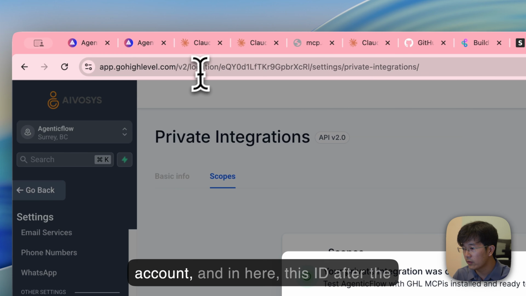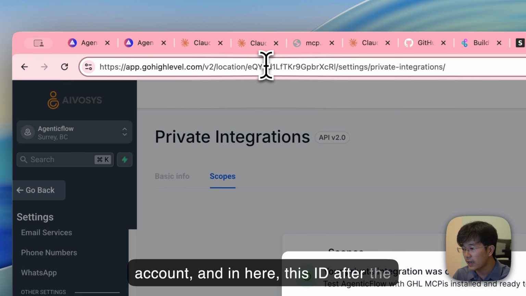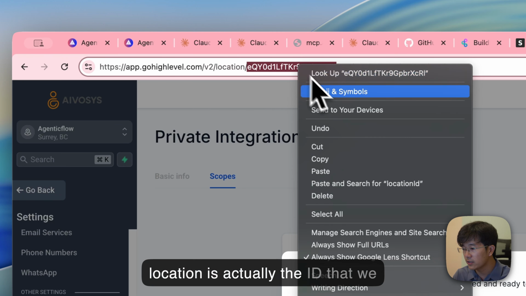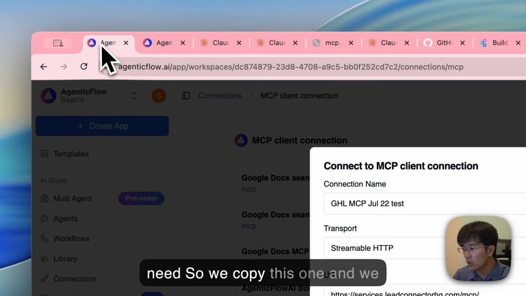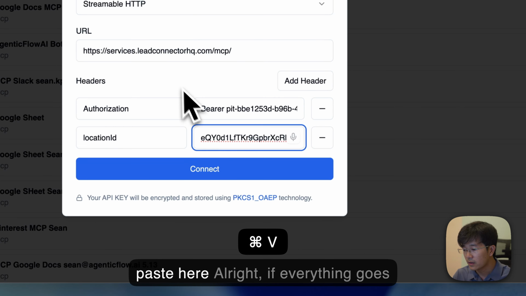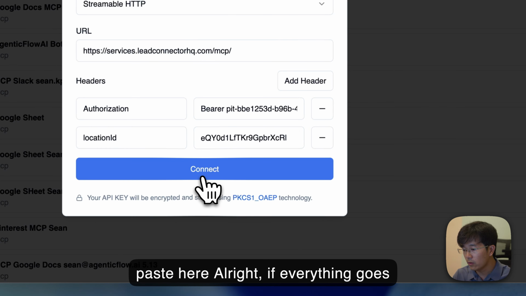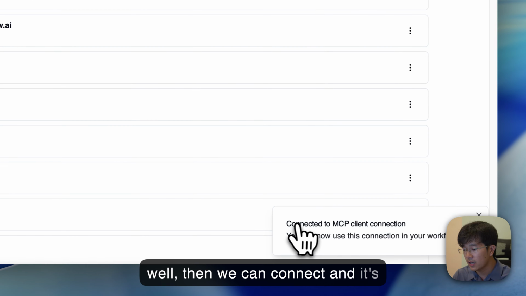For the location ID, I need to go into my GoHighLevel account. And in here, this ID after the location is actually the ID that we need. So we copy this one and we paste here. All right, if everything goes well, then we can connect and it says connected.